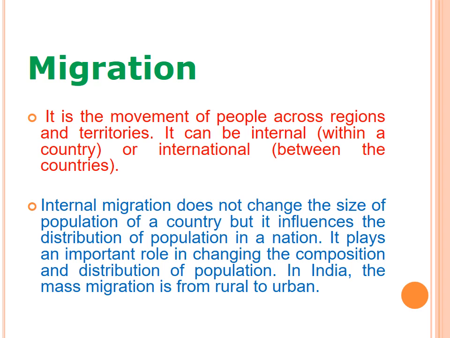Most of the people go to Chennai, Bangalore, Mumbai. They choose some particular place for their job and they migrate. So the mass migration in India is from rural to urban areas; most village people go to city areas.